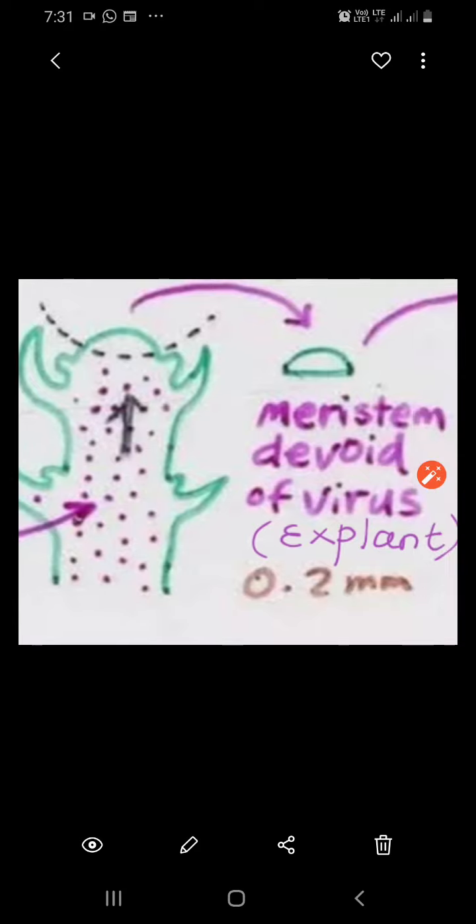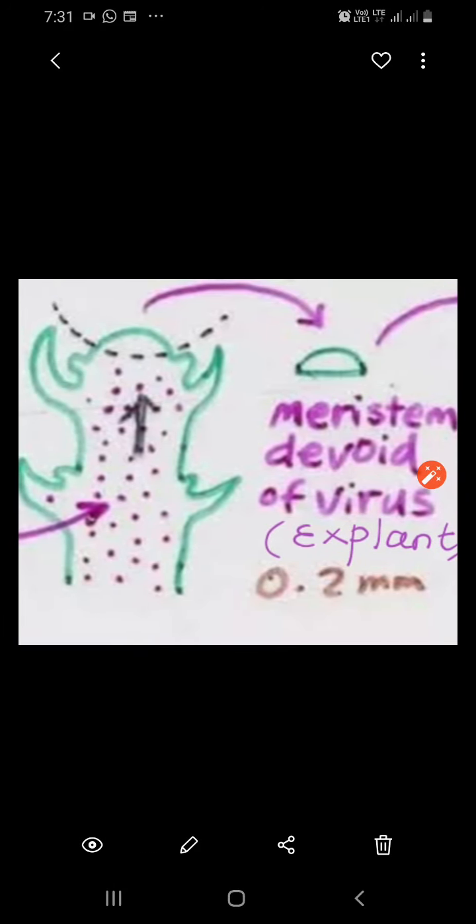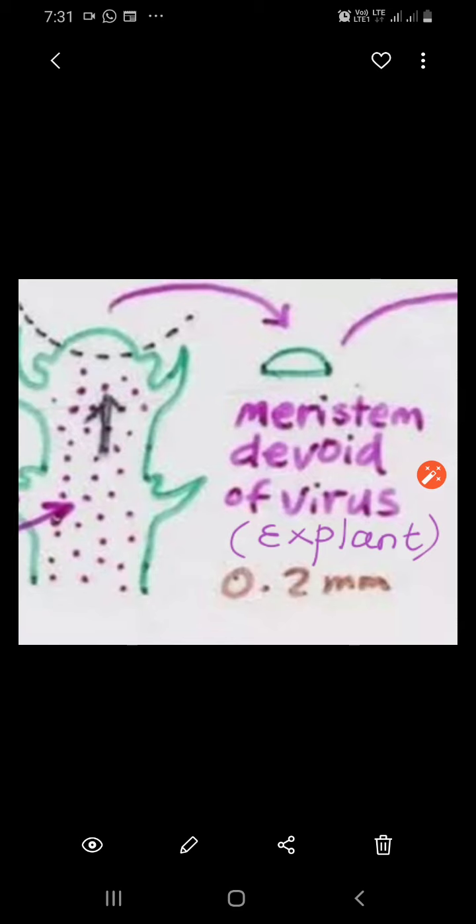That means if the mother plant is infected with some deadly virus, you can still recover healthy plants from this. You can see in the diagram, the entire plant is infected. You can see small viral particles are shown all over. But the shoot tip, which is the meristematic tissue, never gets infected with virus. So you take that as the X plant. Generally, X plant is always the meristematic tissue because meristematic tissue divides rapidly. We have studied this in the 11th standard. So it divides rapidly and can form a new plant very quickly, very efficiently.